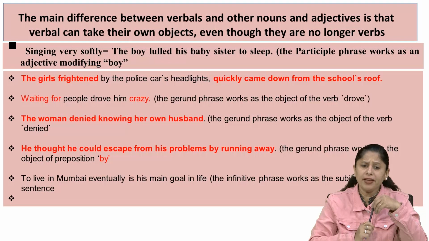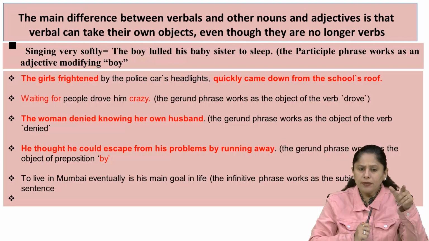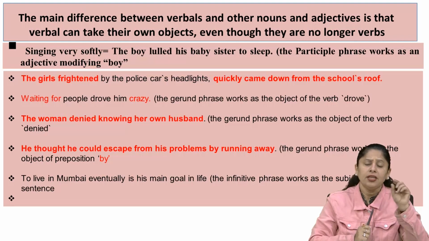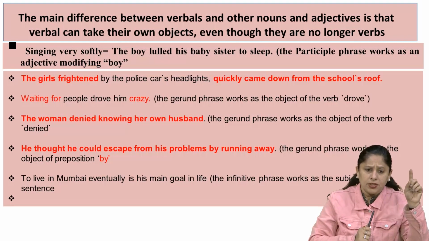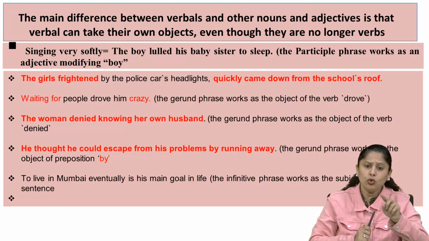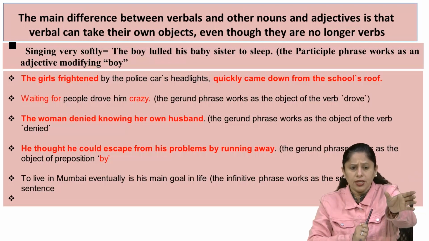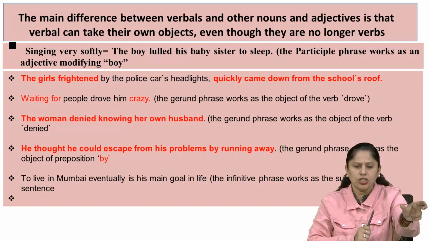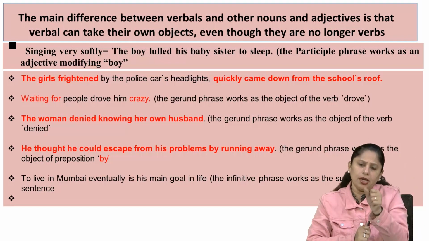To live in Mumbai eventually is his main goal in life. Look, to live in Mumbai. To live is again a verb, but here it isn't playing the role of the verb, it is playing the role of a noun phrase. To live in Mumbai is his main goal in life. If you remove the whole phrase to live in Mumbai eventually and put the word marriage, the marriage is his main goal in life.